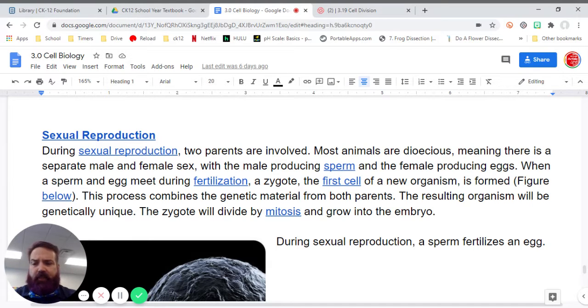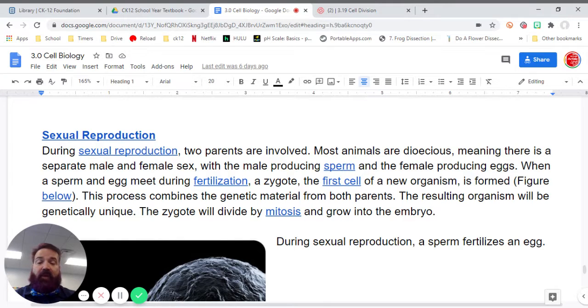Sexual reproduction. During sexual reproduction, two parents are involved. Most animals are dioecious, meaning there is a separate male and female sex, with the male producing sperm and the female producing eggs. When a sperm and egg meet during fertilization, a zygote, the first cell of a new organism, is formed. This process combines the genetic material from both parents. The resulting organisms will be genetically unique.